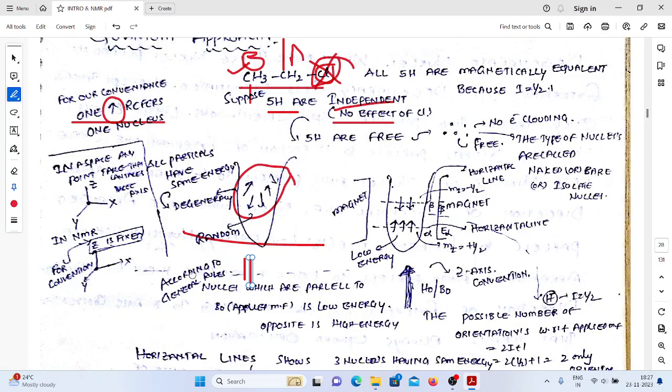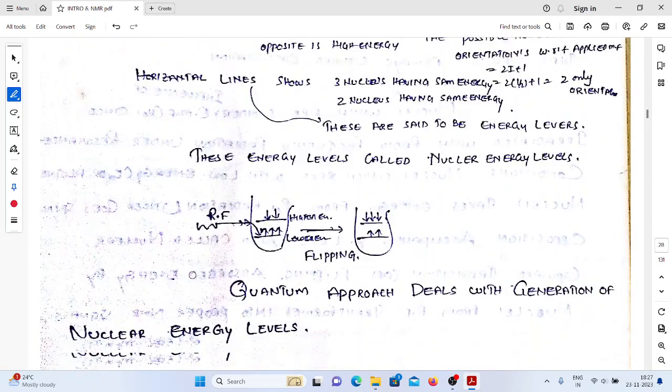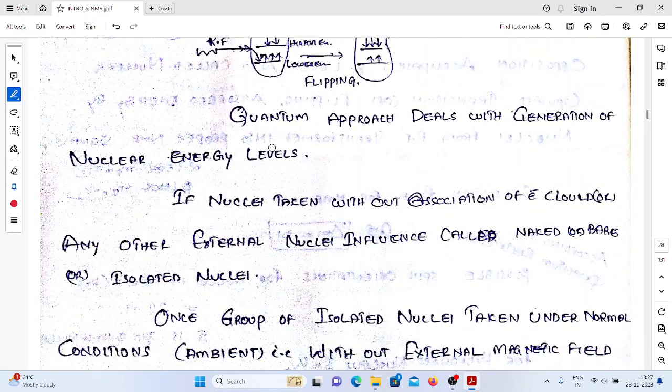Let's see. Before seeing that, see this. The quantum approach deals with the generation of nuclear energy levels. Why? Because the NMR technique deals with the nucleus, and the generation of energy levels is commonly called nuclear energy level generation.